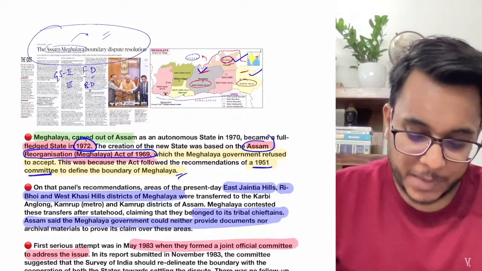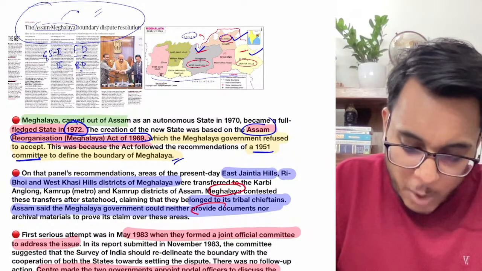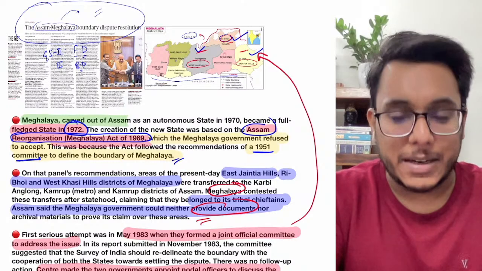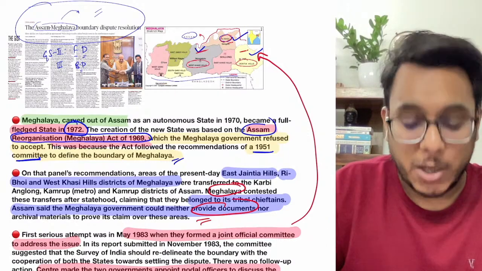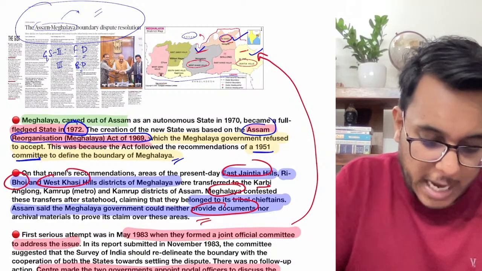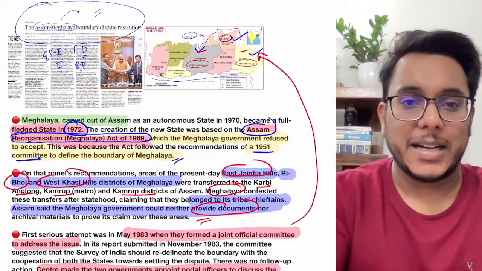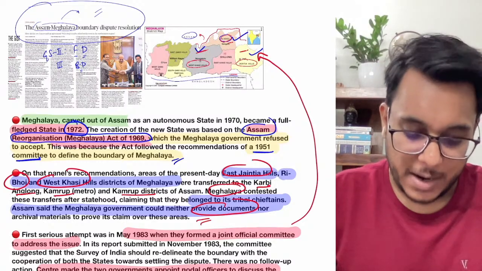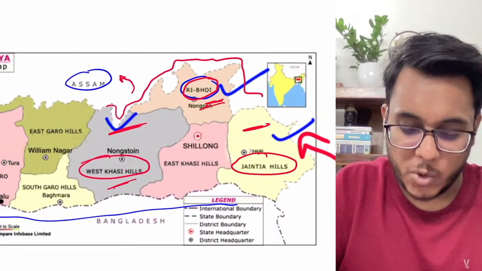At the same time, Assam said that Meghalaya had failed to provide any document showing that this particular region belongs to them. They had not provided any document, so it belongs to Assam only. So these 3 districts, East Jaintia, Ribhoi and West Khasi Hills, were transferred to Karbi Anglong and Kamrup districts of Assam. You don't need to go too much into the hairline detail of which land went to which area. It is not important for your examination. So this particular dispute came because of these 3 districts, West Khasi, Ribhoi and Jaintia.